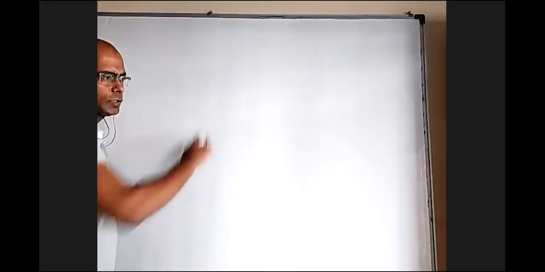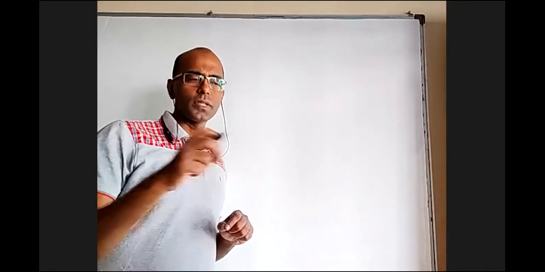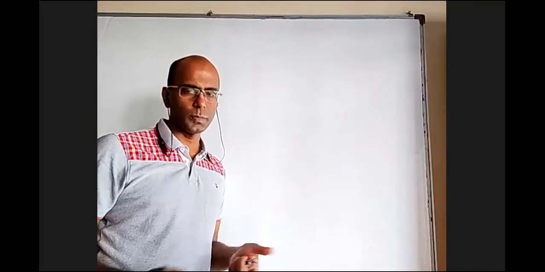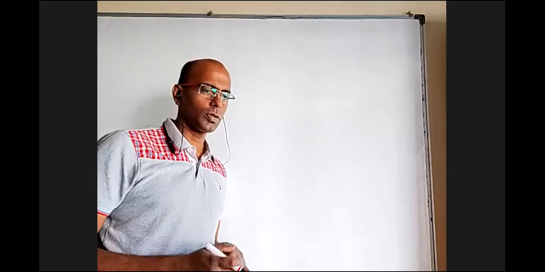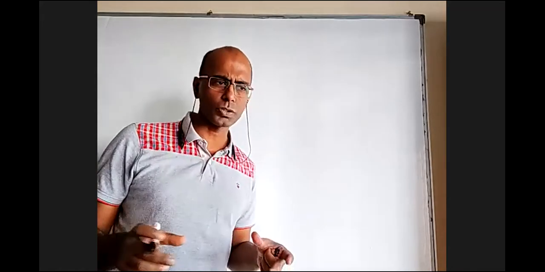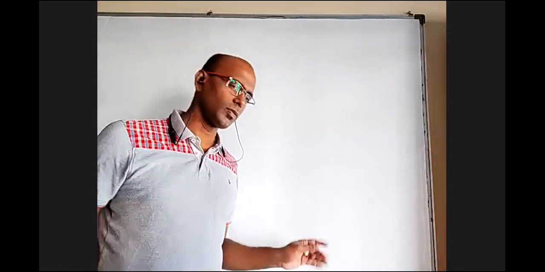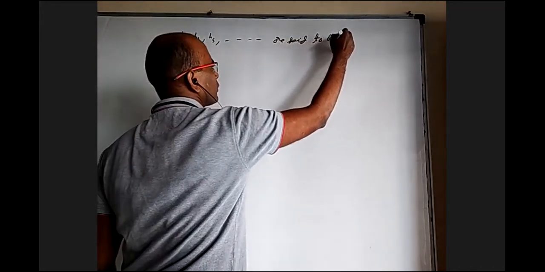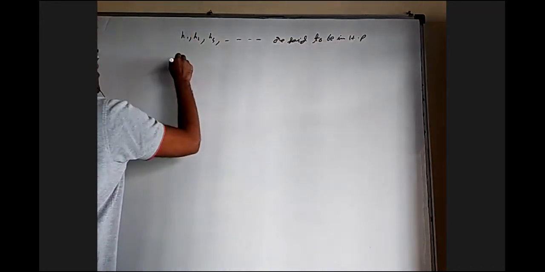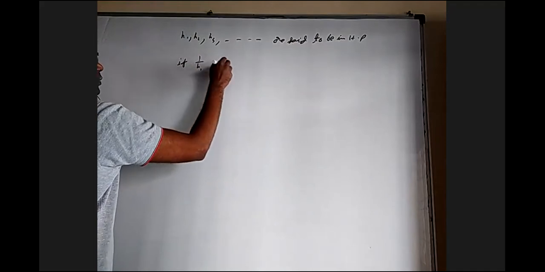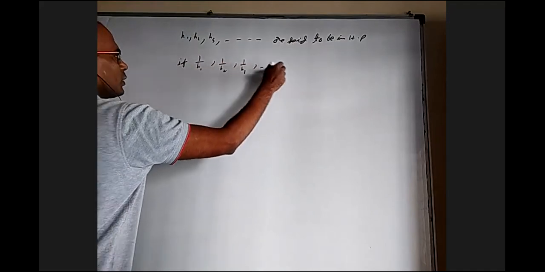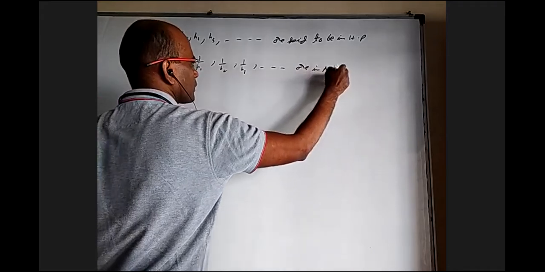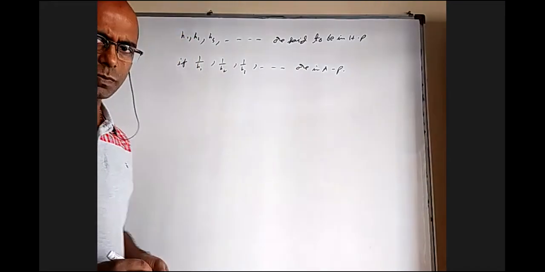Basically, what is harmonic progression? You take an arithmetic progression where no term is zero, all non-zero terms, and take their reciprocals. We say they are in harmonic progression. Or if you want to call a set of numbers harmonic progression, their reciprocals should be in AP. That is the only condition. So H1, H2, H3, and so on are said to be in HP if 1 by H1, 1 by H2, 1 by H3, and so on are in AP. That is the only definition for HP.